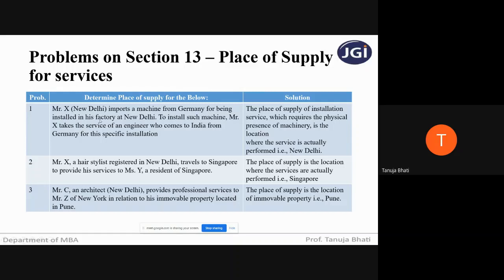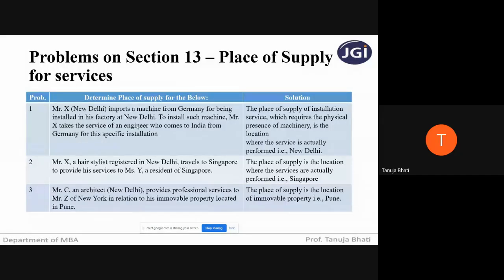Did you all understand the question? There is a person, Mr. X, in New Delhi. He is importing the machine, that is importing the goods, from Germany. To install that machine at his factory in New Delhi, he also takes the services of an engineer who comes to India from Germany.